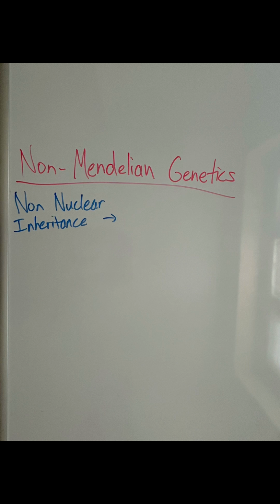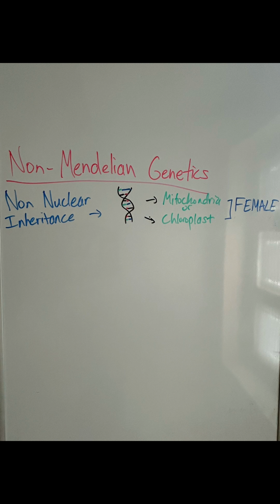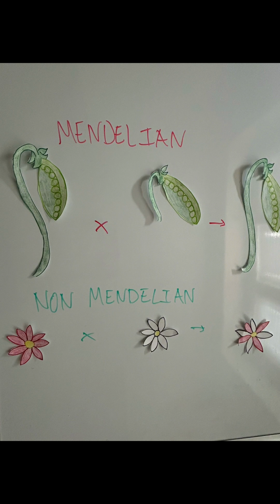And lastly, non-nuclear inheritance. Some DNA can be inherited via mitochondria and in plants via chloroplasts. This DNA is inherited from your mother, and similarly, in the chloroplast, it is inherited from the female parent in plants. To sum it up, Mendelian genetics can help us derive genetic patterns, while non-Mendelian genetics are occupied with the patterns that do not follow these rules.